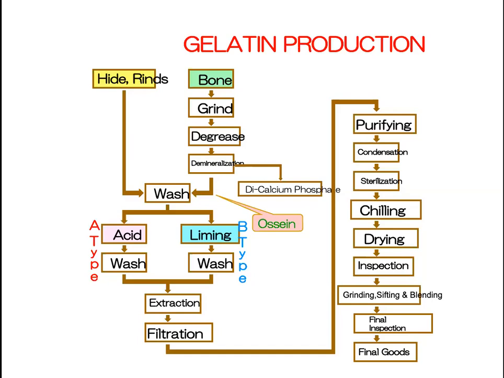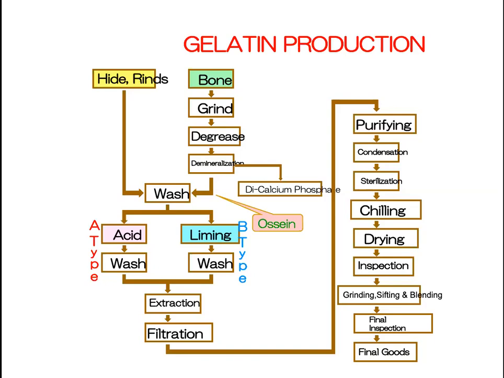Here we are treating with acids. To remove the acid, it is repeatedly washed and neutralized with an alkali, calcium hydroxide. Then it again goes for washing. Here we can go for type A and type B. Ossein generally goes for type B only, and hide goes for type A. The pig hide or the rind goes for type A gelatin.